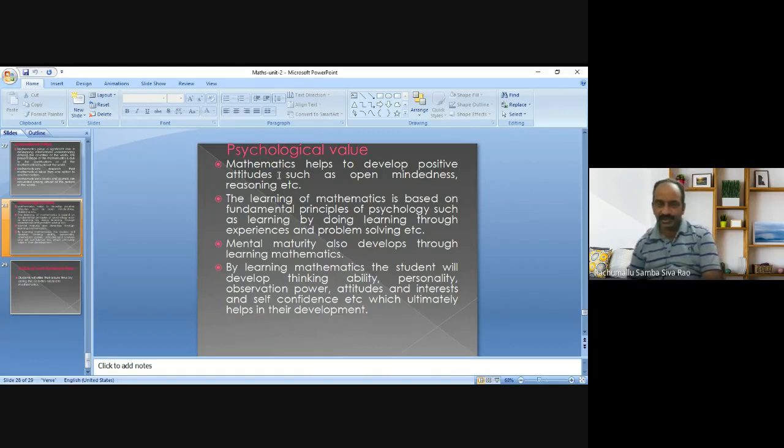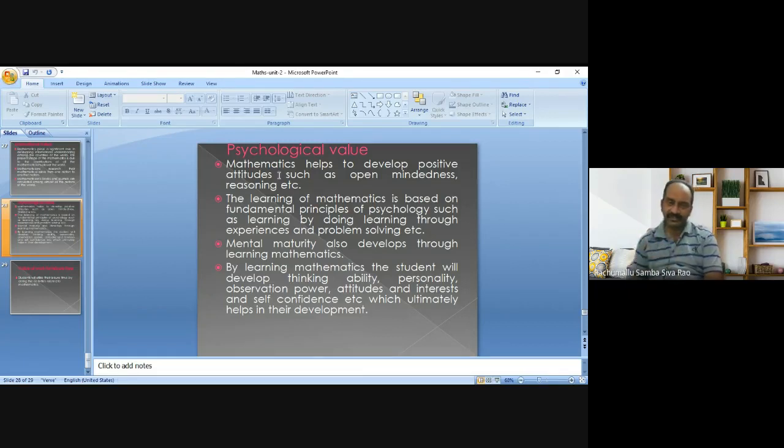So we have to teach mathematics based on the principles of learning by doing, learning through experiences, easy to difficult, and so on. Those are all psychological principles. So mental maturity also develops through learning mathematics, as we discussed earlier.